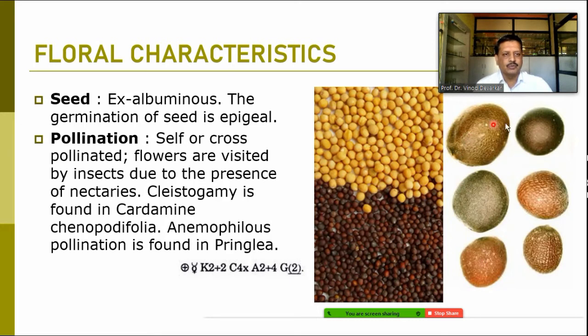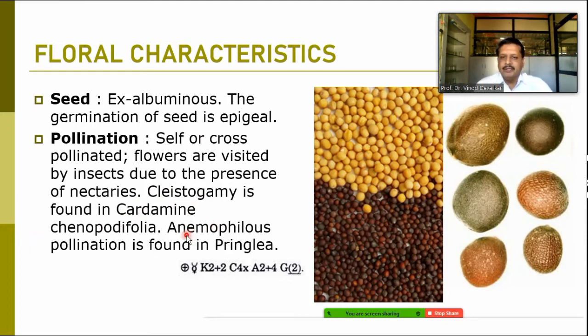When we talk about pollination, it is normally self-pollinated, or in some cases cross-pollinated plants. Flowers are visited by insects, due to the presence of nectaries, as we just discussed. Cleistogamy is found in the genus Cardamine chenopodifolia, and it is the Anopheles condition.